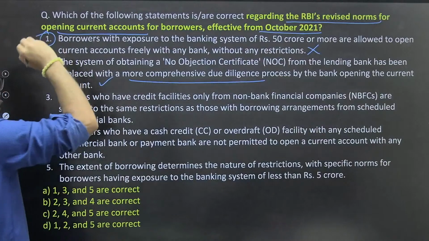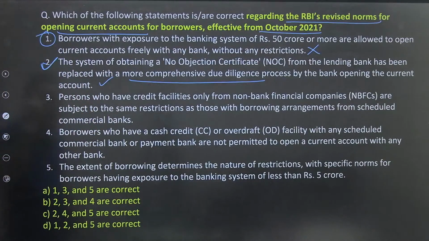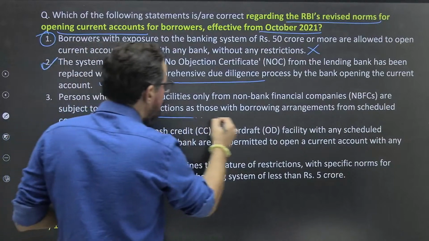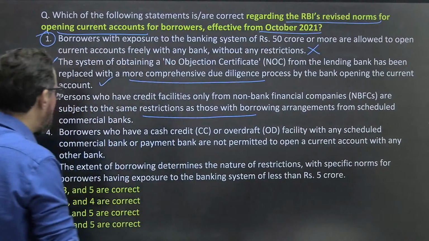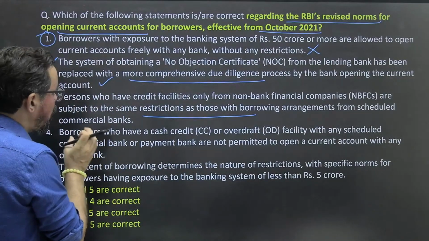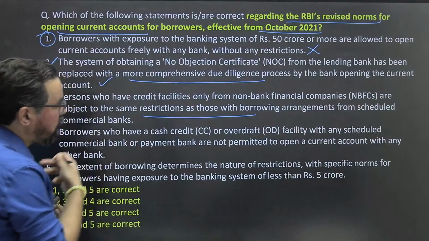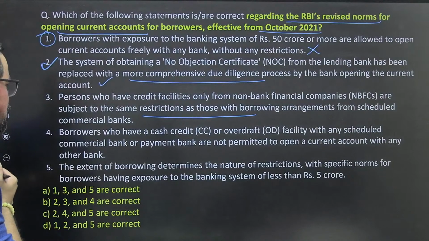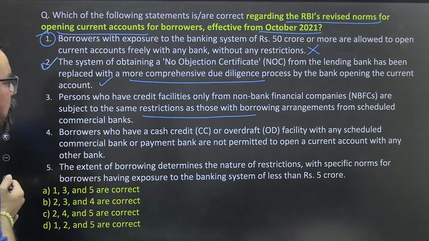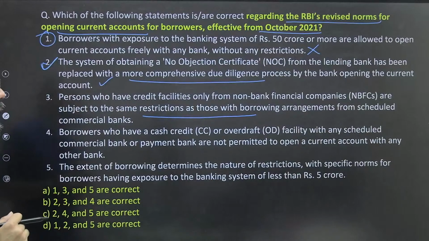Yes, so CDD is a must. Now the next one: persons who have credit facilities only from non-bank financial companies, NBFCs, are subject to the same restrictions as those with borrowing arrangements from scheduled commercial banks.